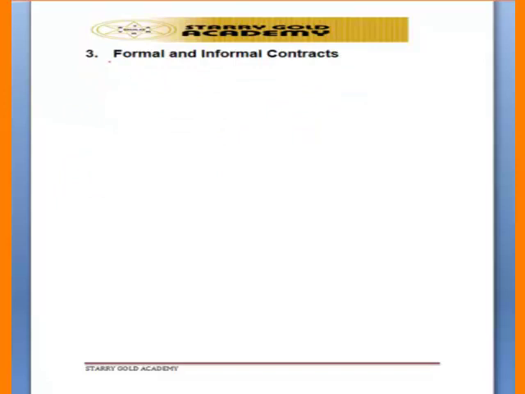And also we have, number three, formal and informal contract. A formal contract is a contract under seal, signed and sealed. So it must be written, signed by the parties, and sealed. Another name for a formal contract is special contract.